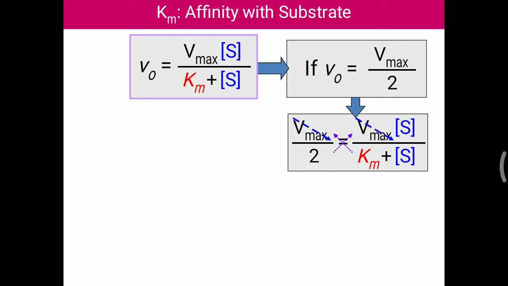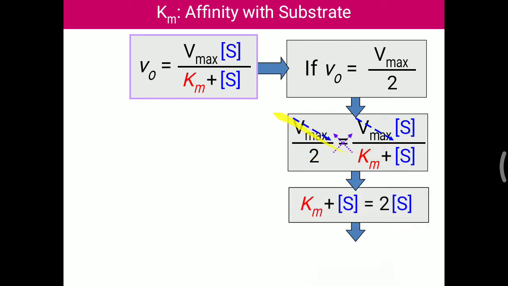Now Km plus substrate concentration is on one side, and 2 times substrate concentration on the other. So Km plus substrate concentration is equal to 2 times substrate concentration. Moving the substrate over and subtracting it from 2 times substrate concentration, Km remains as a single substrate concentration. Simply, if you put velocity as Vmax by 2, then you get a substrate concentration equal to Km, the Michaelis constant. So mathematically it proves the same thing: the Michaelis constant is the substrate concentration at half maximal velocity.